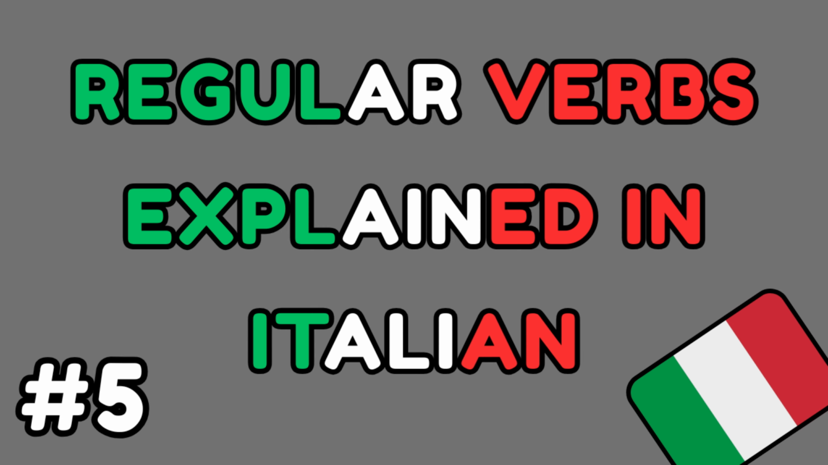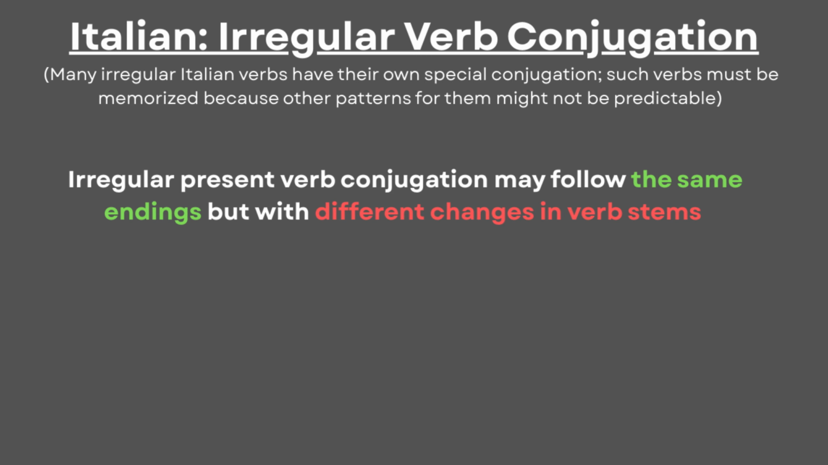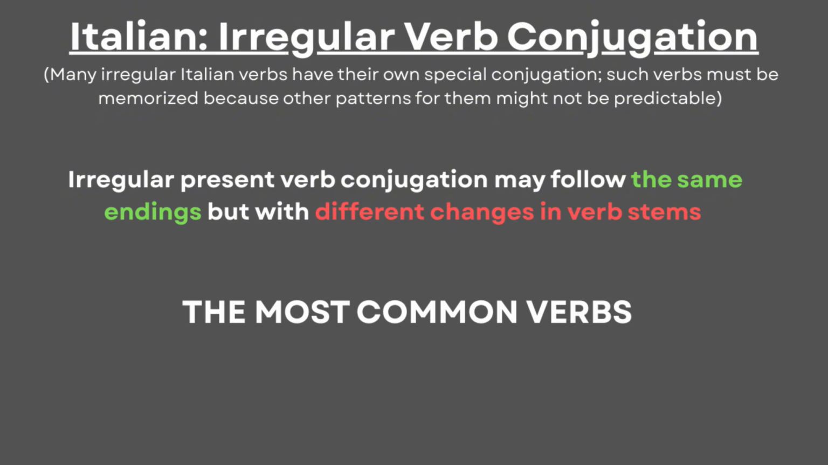In my previous video, I explained regular Italian verb conjugation in the present, showing verb stems and their endings. In this video, I'll explain irregular present verb conjugation, which may follow the same endings, but with different changes in verb stems. Although many verbs in Italian are irregular, some have stem patterns. Of course, knowing all irregular verbs is impossible, so in this video, I will simply show the most common verbs and their patterns, along with some examples in the end.